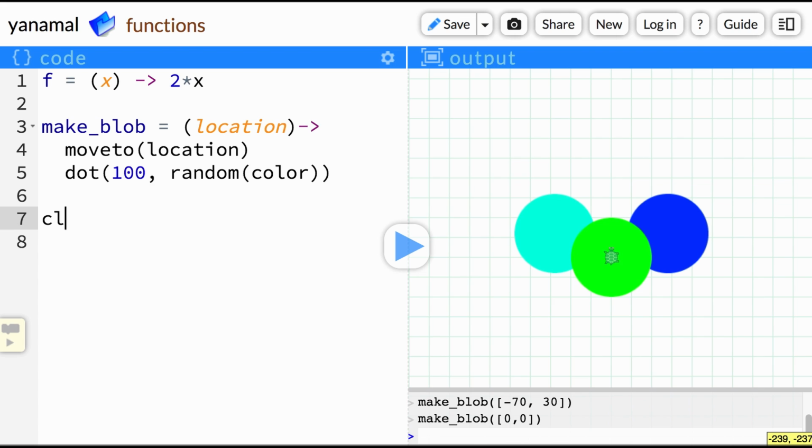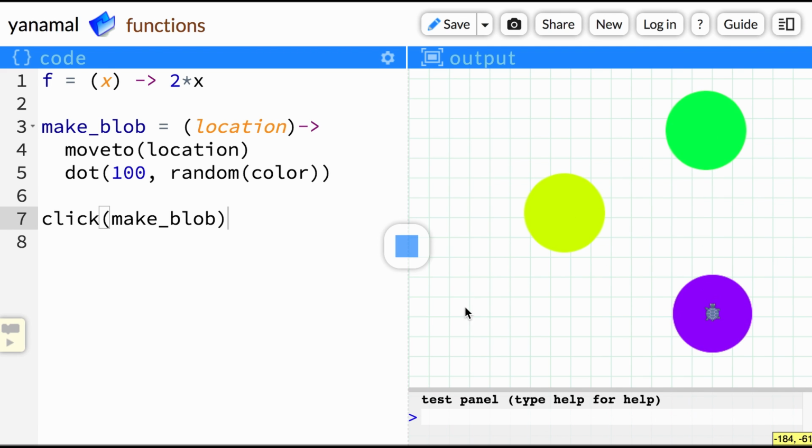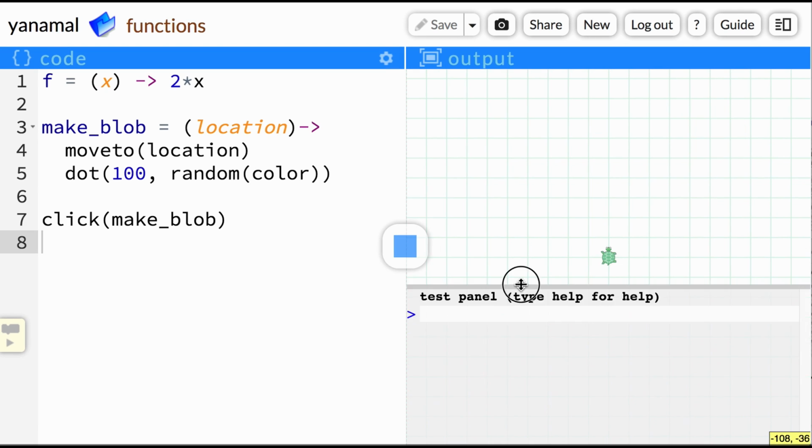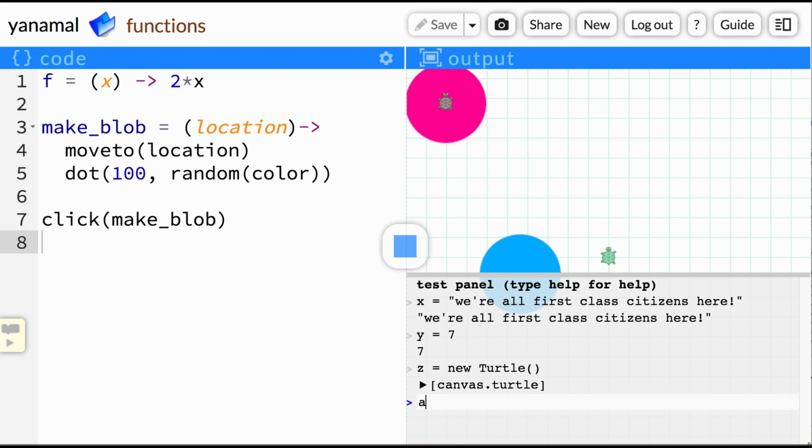Anyway, some programming languages also have a thing called first-class functions, where functions can also act as things or values. So, in this case, click is a function which takes in one thing, and that thing has to be another function for what to do whenever the user clicks somewhere on the screen. So every time I click, the click function looks up the thing it's supposed to do with the click, which is the makeBlob function, and then it does that. The reason they're called first-class functions is because the functions are first-class citizens, alongside other values like numbers or turtles or bits of text.